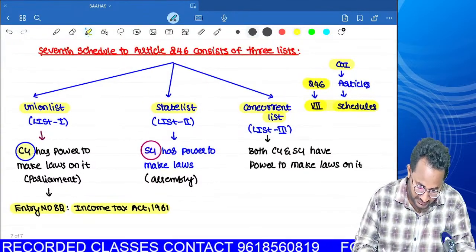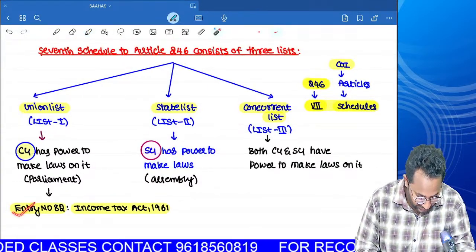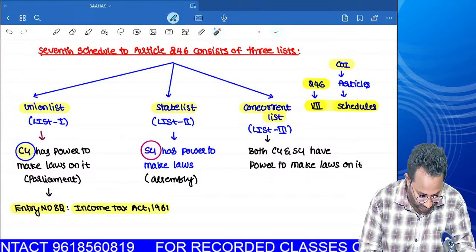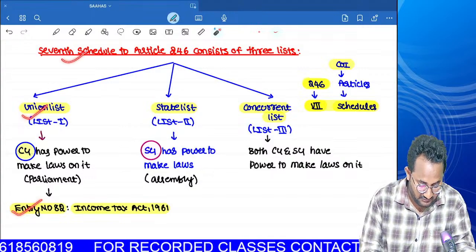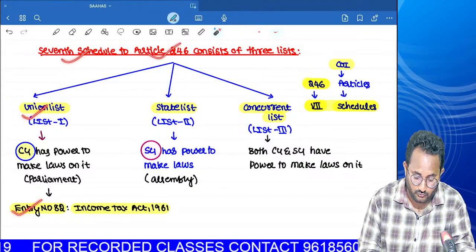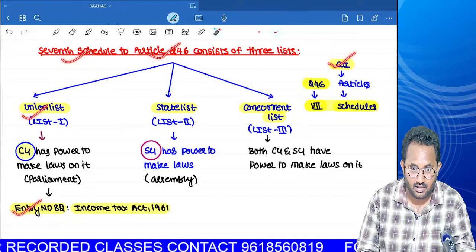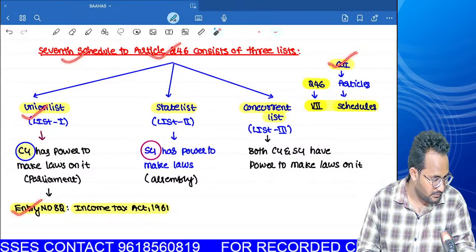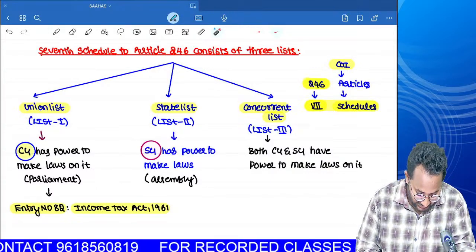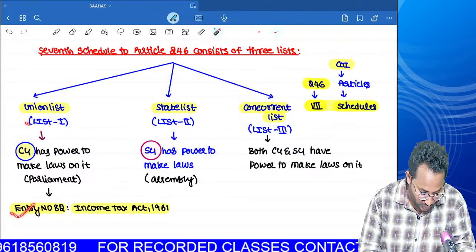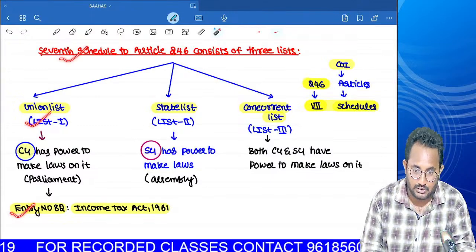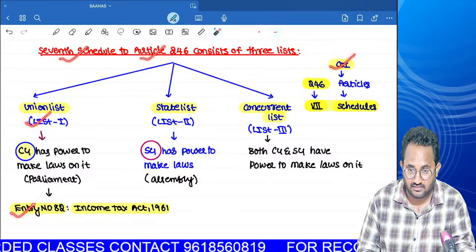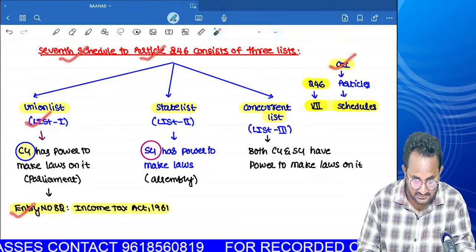What is that flow? If you remember the flow: Entry number 82 of the Union list, of the 7th schedule, under Article number 246 of the Constitution of India, has given the power to collect the income tax.